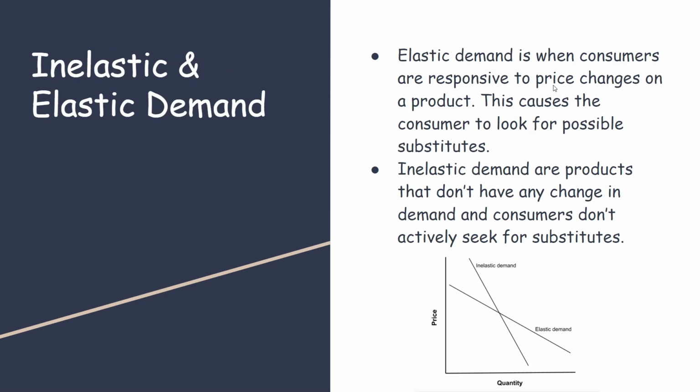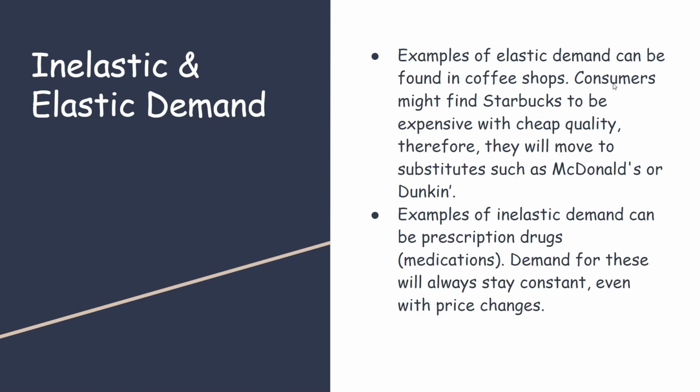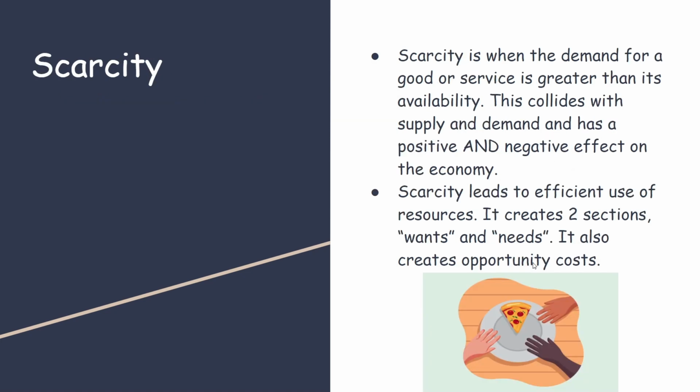Elastic demand is when consumers are responsive to price changes on a product. This causes consumers to look for substitutes. And inelastic demand are products that don't have any change in demand and consumers don't seek substitutes. An example of elastic demand can be coffee shops. These can have substitutes such as McDonald's or Dunkin'. An example of inelastic demand can be medications. These will always stay constant even if price changes.